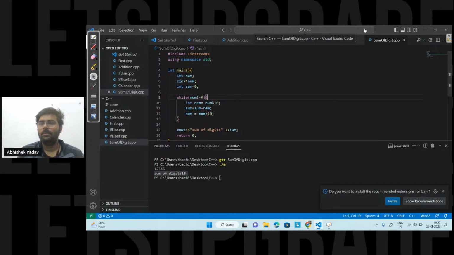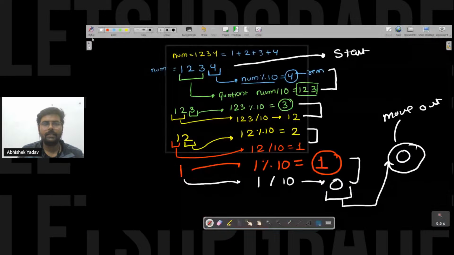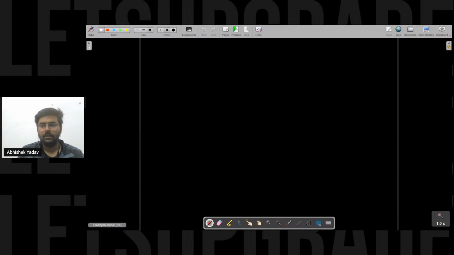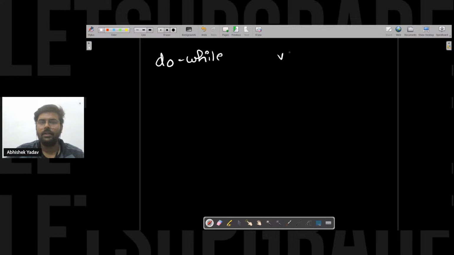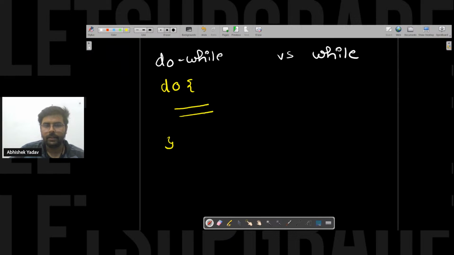So this is about the while loop, right? Let's move to the next loop, that is the do while loop. Okay, so guys, please write in the chat what is the difference between do while and while. Okay, do while versus while here. Please write in the chat. Till that time, I am writing the syntax here. That is, you have to use the do keyword, and here you have the body, and after that you have the while, and here you have the condition part.